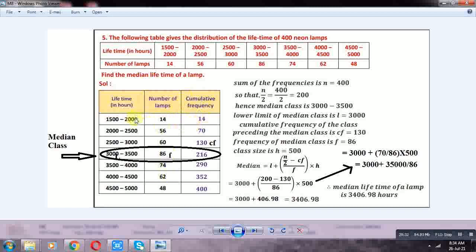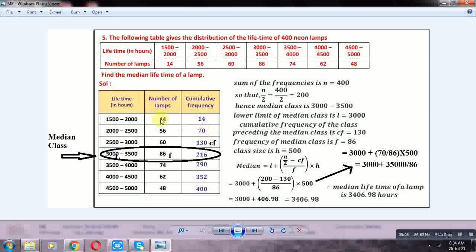Sum of all these frequencies is 400. Next, first cumulative frequency 14. Next the cumulative frequency of 2000-2500, 14 plus 56, 70. Cumulative frequency of 2500-3000, 14 plus 56 plus 60, 130. Next, cumulative frequency of 3000-3500, 14 plus 56 plus 60 plus 86, 216.